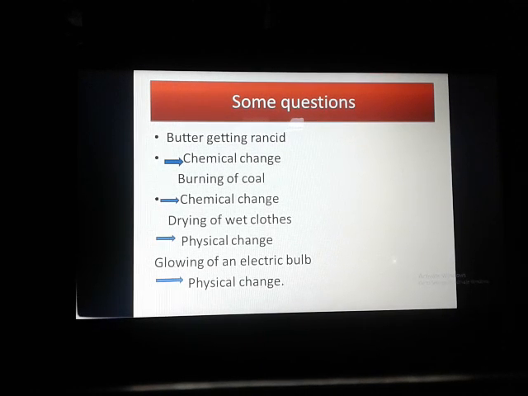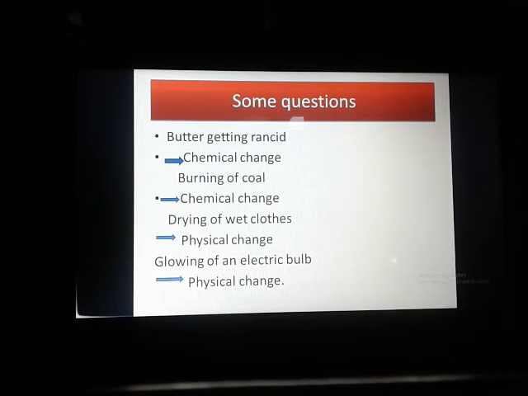So this type of change is temporary in nature, and that's why it is called physical change. This process is very temporary and reversible. Those things are allowable in case of physical change, so it is a physical change.